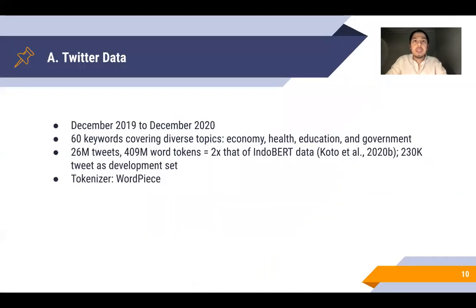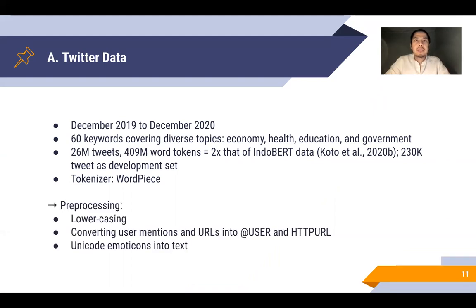We crawled Indonesian tweets over a one-year period using the official Twitter API with 60 keywords covering diverse topics. In total, we used 409 million word tokens, which is 2 times that of the IndoBERT pre-training data. As a pre-processing step, we follow the same steps as English BERTweet, where we perform lowercasing, convert user mentions and URLs into special tokens, and finally, transform Unicode emoticons into text.